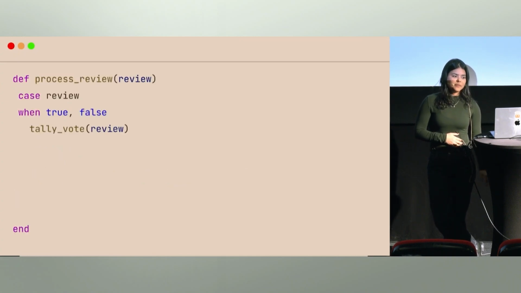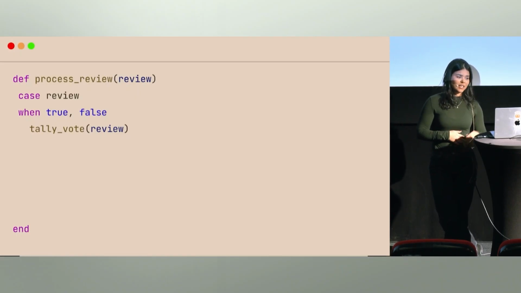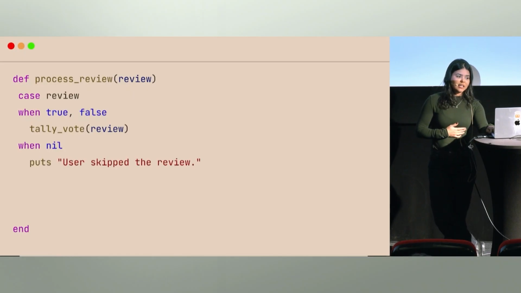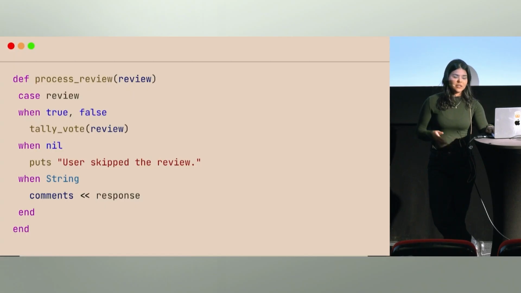So if we're going a more procedural route and want to do type checking, we may write our code like that. If we got true or false, we count our votes. If given a nil, we log somewhere that the user skipped it.